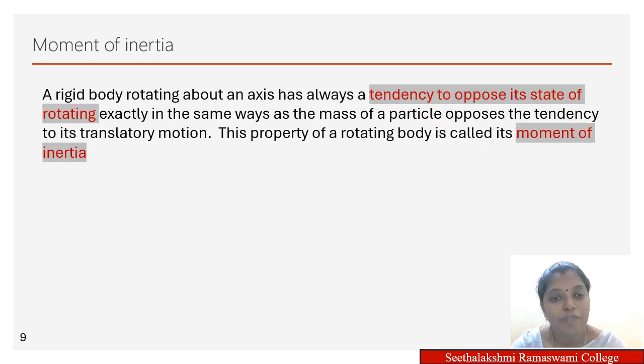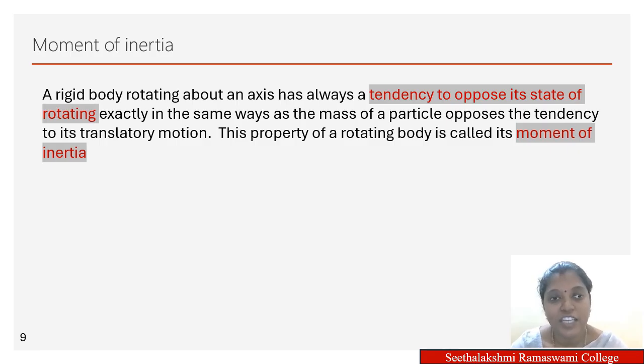Moment of inertia is the opposition observed in the case of rotational motion. A rigid body rotating about an axis always has a tendency to oppose its state of rotation, exactly in the same way as the mass of a particle opposes its translatory motion. This property of a rotating body is called moment of inertia.